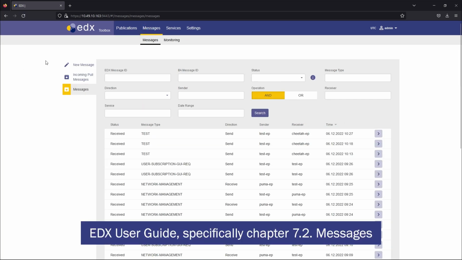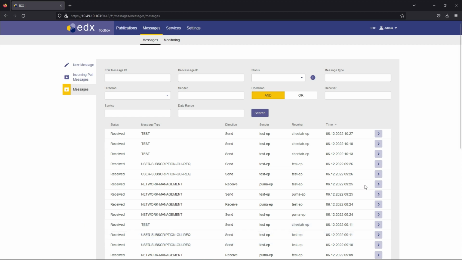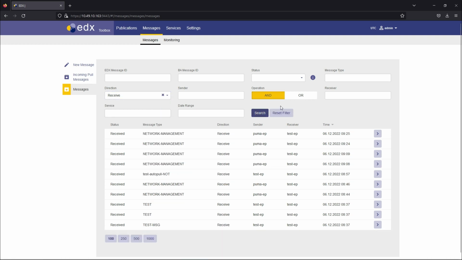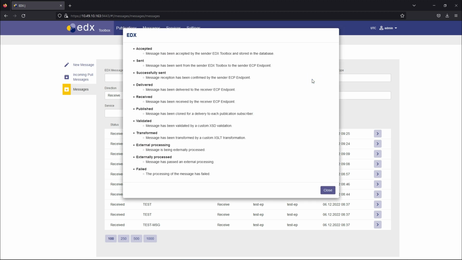To get further information about the Messages page, please refer to the EDX User Guide, specifically Chapter 7.2 Messages. The Messages page contains a table with all sent and received messages with possibility to display a message detail. Messages can be filtered, sorted and searched by many attributes, for example by message ID, description or message type. The And/or switch button allows to filter all incoming or outgoing messages to a specific sender or receiver. The page also contains the status info button with description of every possible message status.